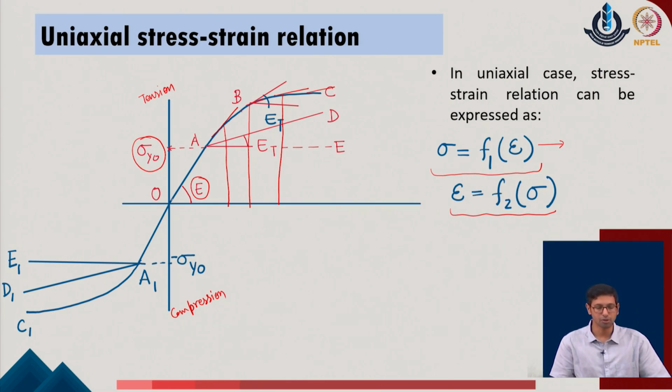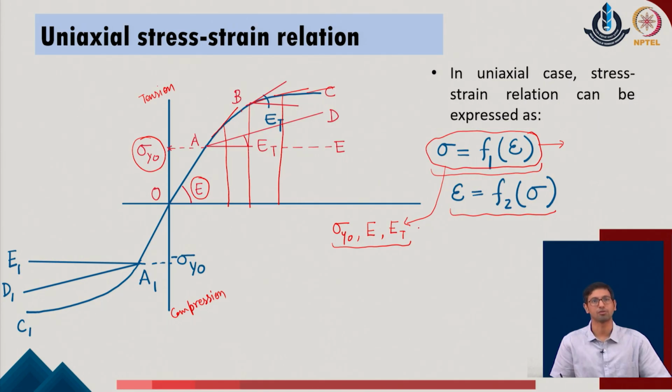Whereas when we come up with the simple OAD profile of the given system, we have now only defined the parameters identified as sigma y naught, which is the initial yield requirement of the system, the initial elastic modulus, the linear elastic modulus, and then the tangent elastic modulus. So, the dependence of the stress strain relationship, or any of these expressions which we are defining for the system, reduces from the direct pointwise relationships to a simple 3 parameters of the given system.